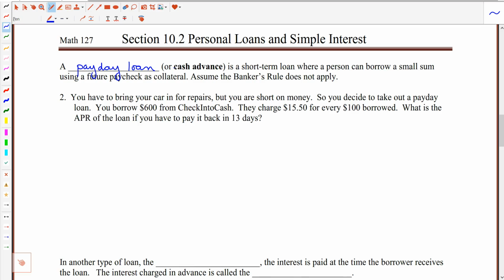Now on payday loans, we're going to assume that the banker's rule does not apply. So if the banker's rule does not apply, we're not going to consider a year to have 360 days. We will say a year has 365 days.